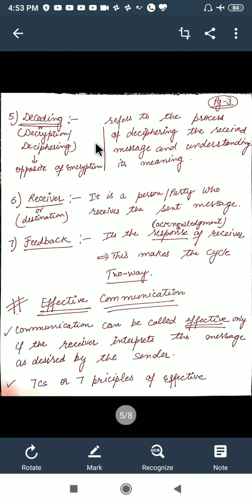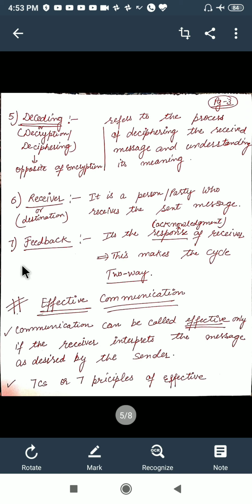Now next is decoding. Decoding is also known as decryption, or deciphering. It is just the opposite of encryption, which we have just discussed. To get the original message back, we do decoding. And who will do this decoding? The software the receiver uses will do the decoding. So who is the receiver? The receiver is the person or party who receives the sent message.